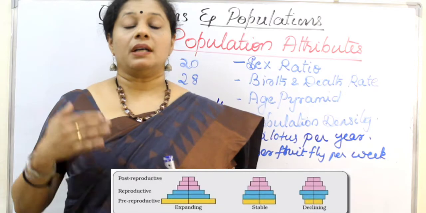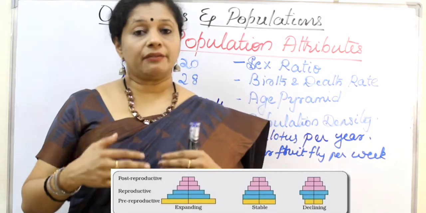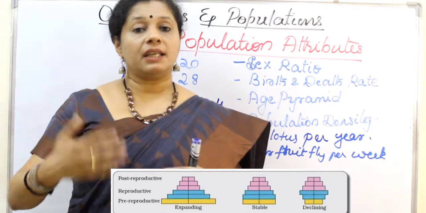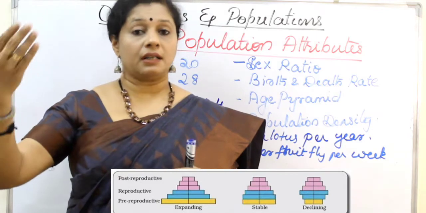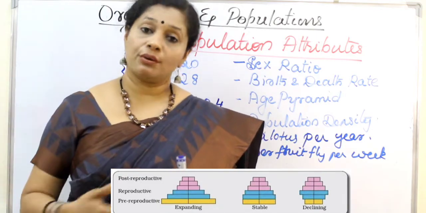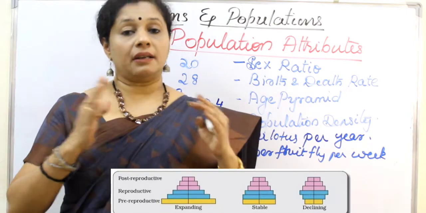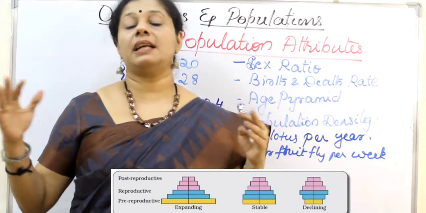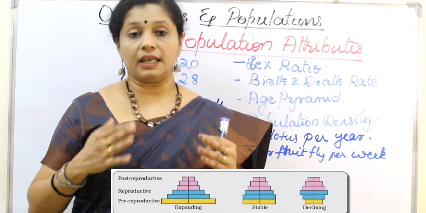Suppose we know if children are more in a population, the next generation is going to increase the population. That is bigger in number because they all are going to reproduce. So if you consider this, we get three different types of age pyramids.